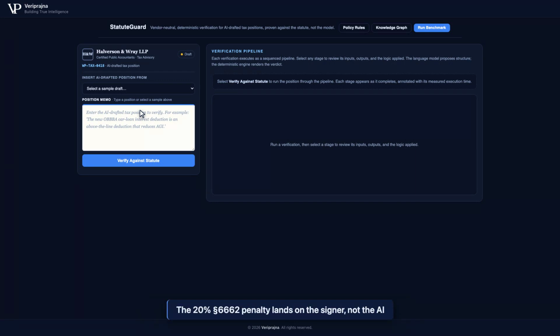The tax preparation problem is being solved. The verification problem is not. When an AI misclassifies a deduction, the 20% accuracy penalty under Section 6662 lands on the human who signed the return, not the algorithm that drafted it. And a language model cannot be trusted to police a language model through the same weights that produce the error.